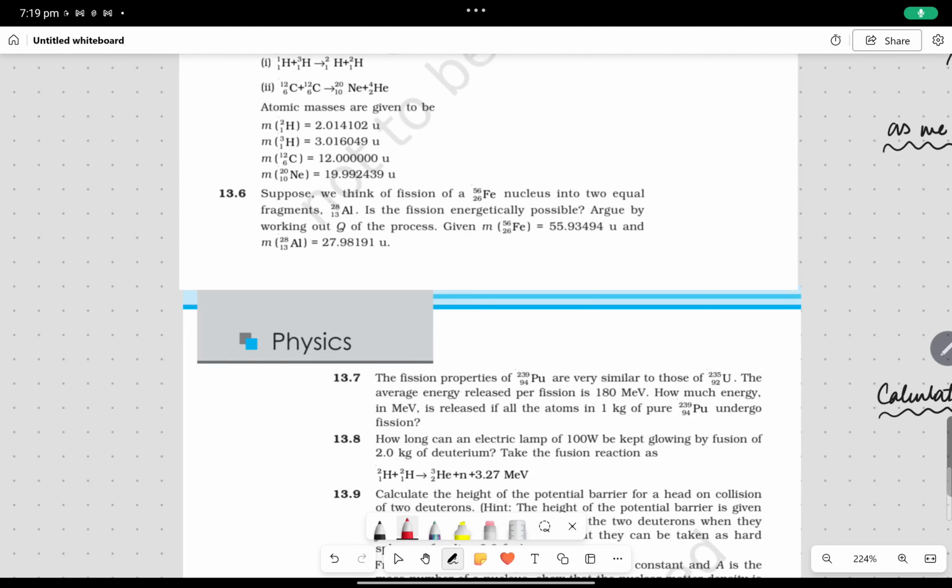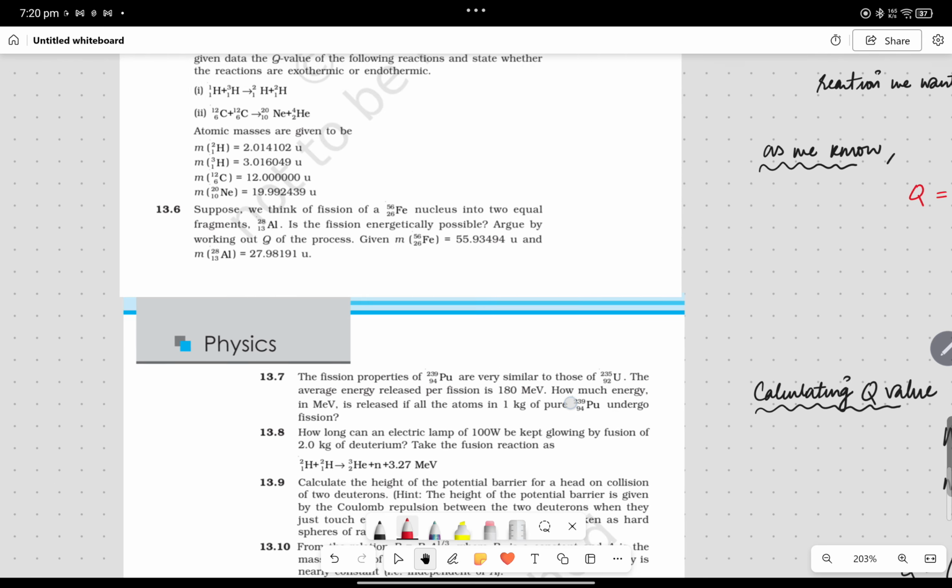तो हमारे पास है question number 13.6, and the question says, suppose we think of a fusion of two Fe-56 nuclei into two equal fragments of Al-28. Is the fusion energetically possible? Argue by working out Q for the process, given the mass of the nucleus of iron-56 is 55.93494 atomic mass unit, and the mass of the Al-28 nucleus is 27.98191 AMU, right?